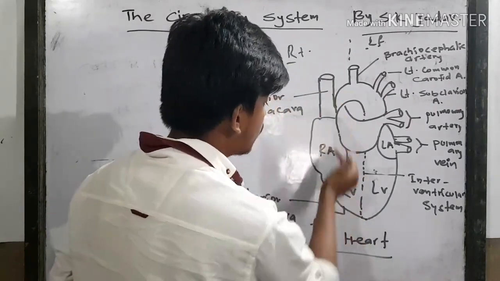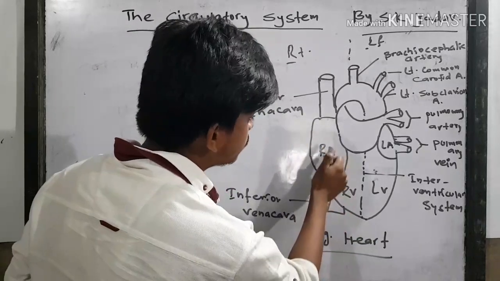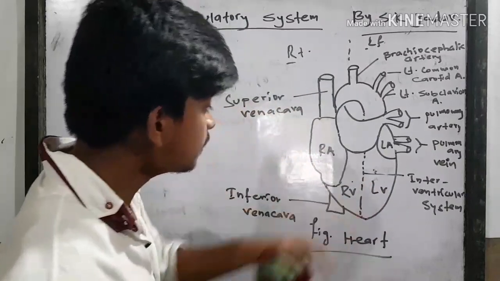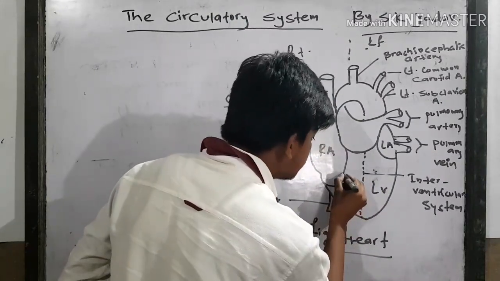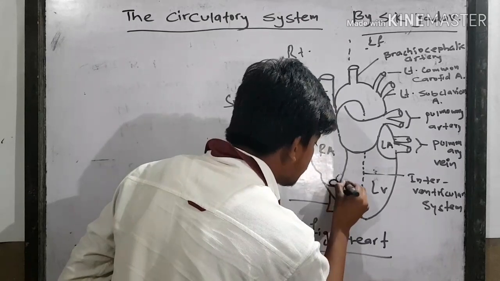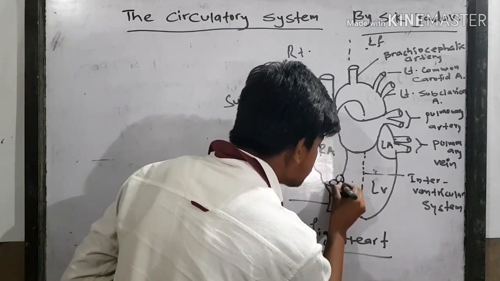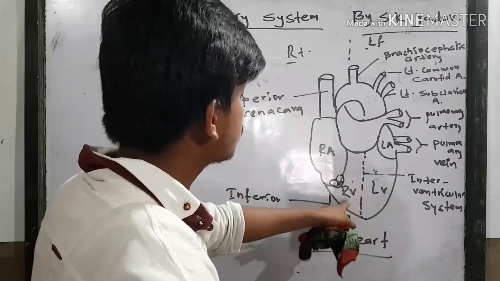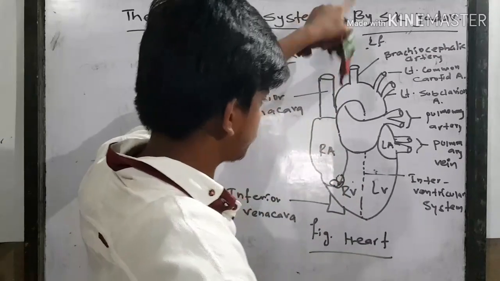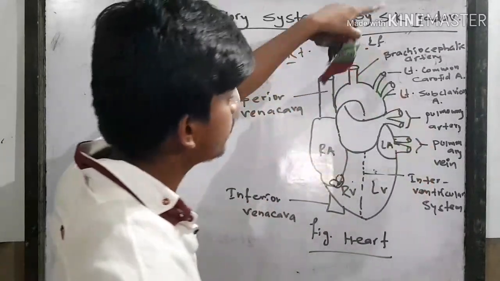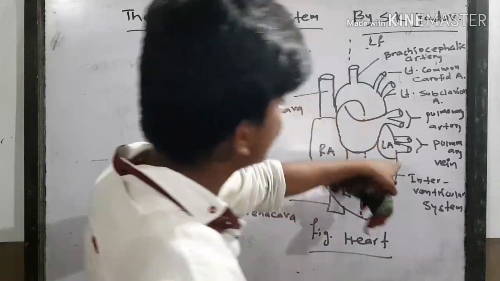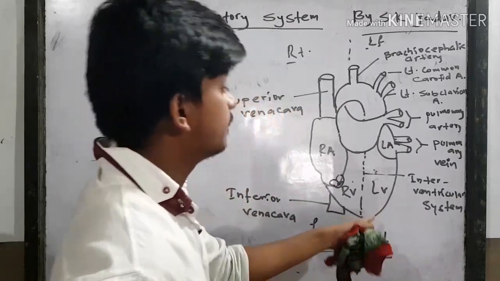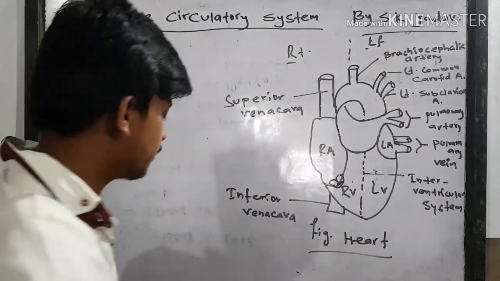Then this blood comes into the right auricle. After the right auricle, the blood goes to the right ventricle. Here a valve is present, known as the tricuspid valve. Then the blood reaches the right ventricle, and goes up to the lungs through the pulmonary artery. After the lungs, it comes back to the left auricle through the pulmonary vein, then reaches the left ventricle, and then gets pumped to different parts of the body.